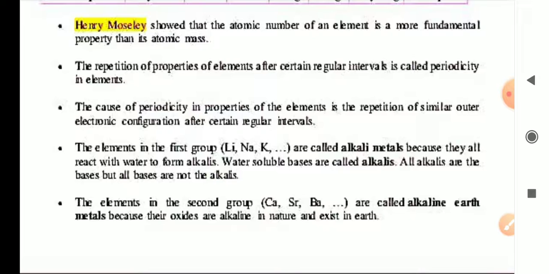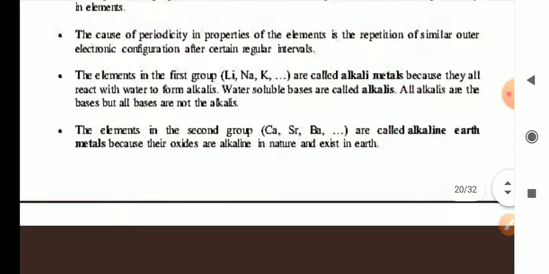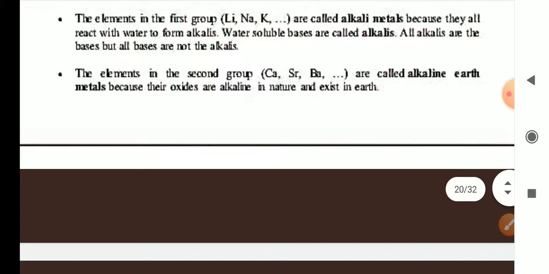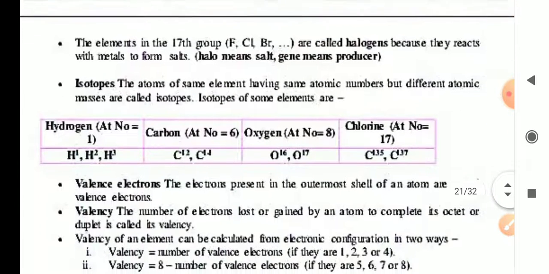The repetition of properties of elements after a certain regular interval is called periodicity of elements. What is the cause of periodicity? The repetition of the same outermost cell, the outer electronic configuration, after regular intervals. The elements in the first group are called alkali metals because they all react with water to form alkalis. Water soluble bases are called alkalis. All alkalis are bases, but not all bases are alkalis. Elements of group 2 are called alkaline earth metals because their oxides are alkaline in nature and they are found in the earth's crust.